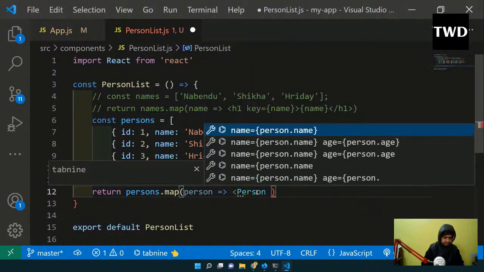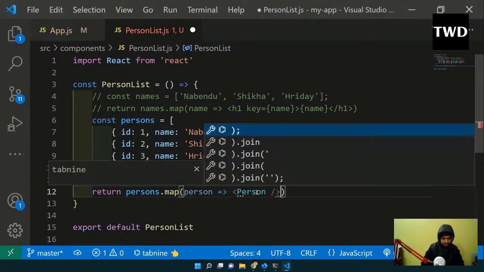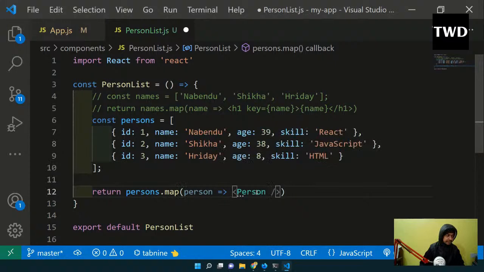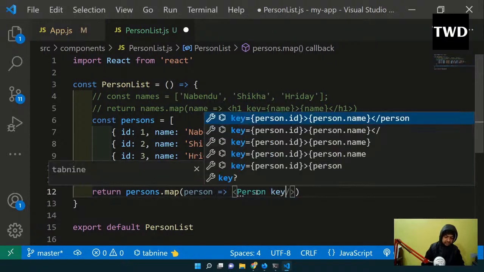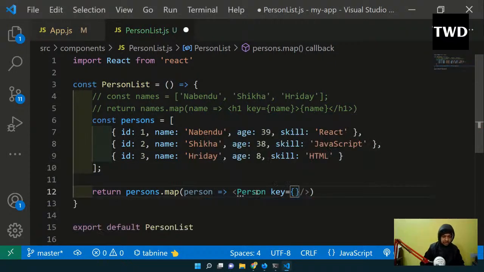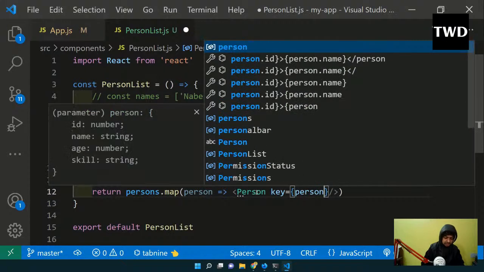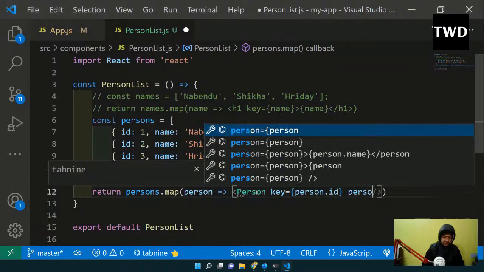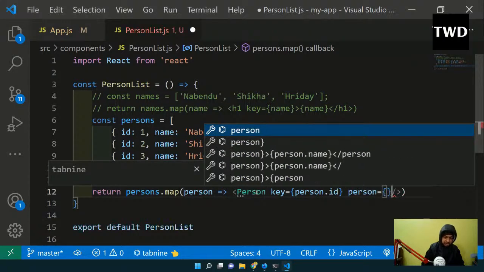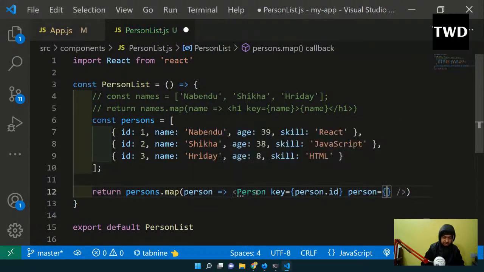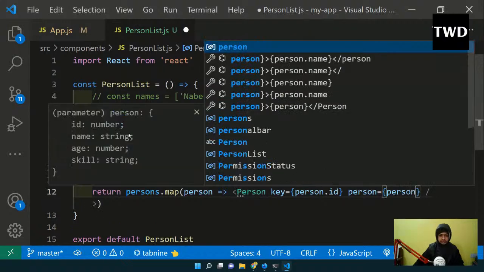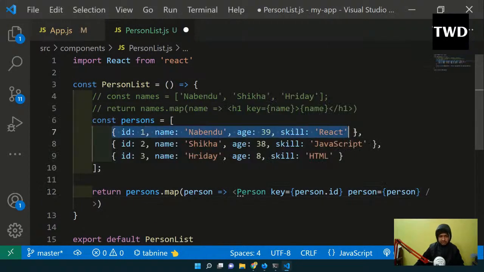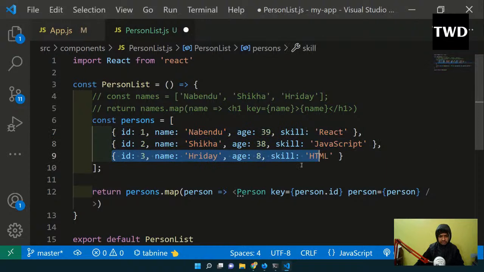So Person will be another component which I have not yet created. I will create it right now, and I have to pass the key. We have ID which is unique, so key is person dot ID, and I'm going to send the whole person object also. Each person will be one object, so one by one I will send all the objects.